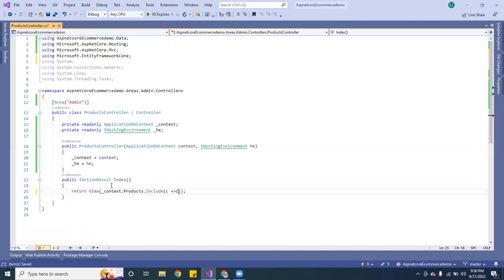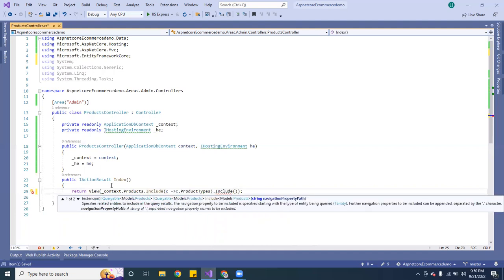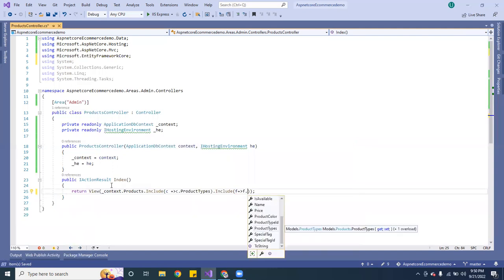And what I want to do here, I want to bring product types. And also we want to include the special tags, so that way we can access that. So include special tag, there you go. And this one I want to do ToList.